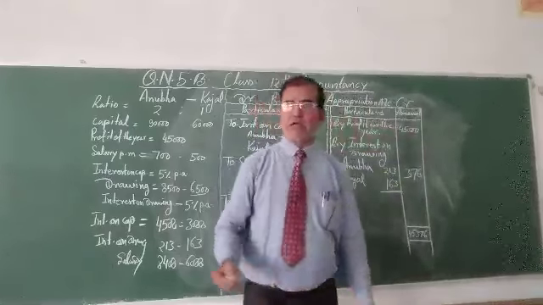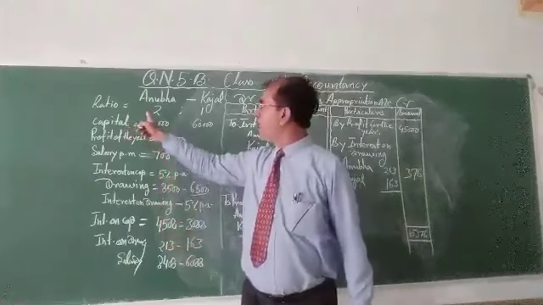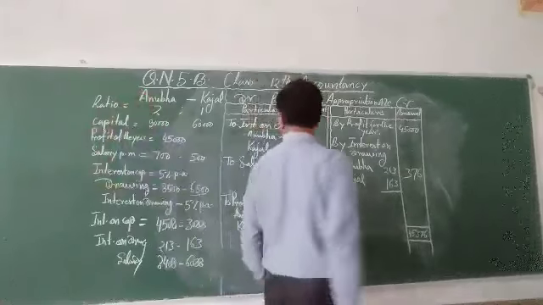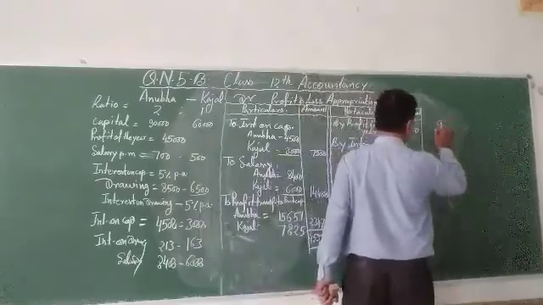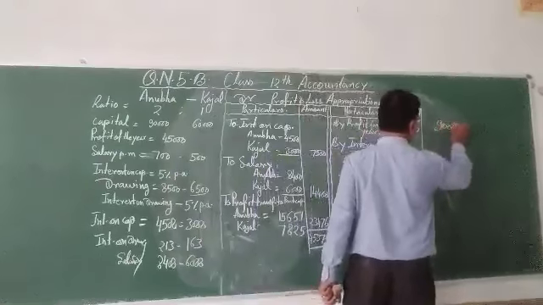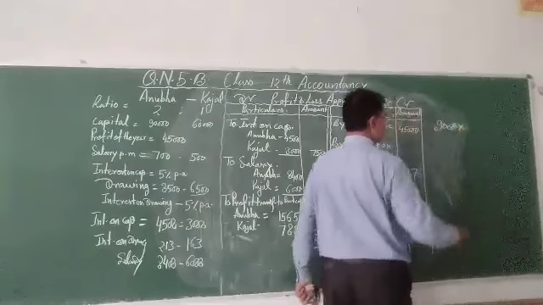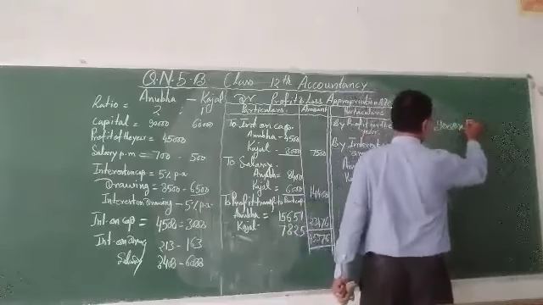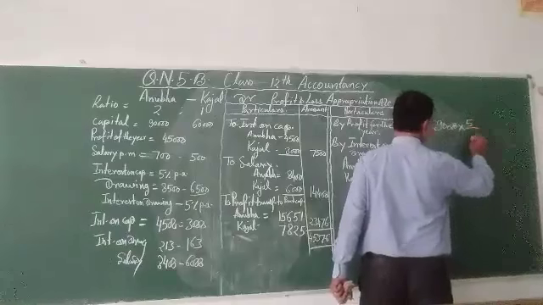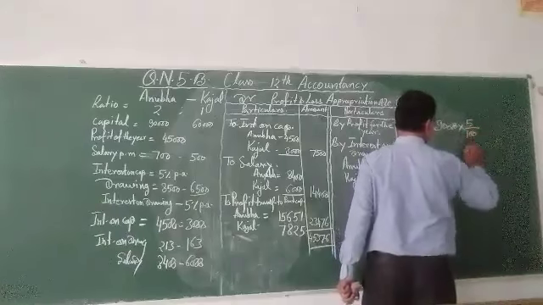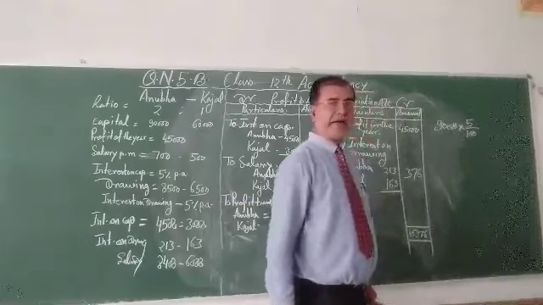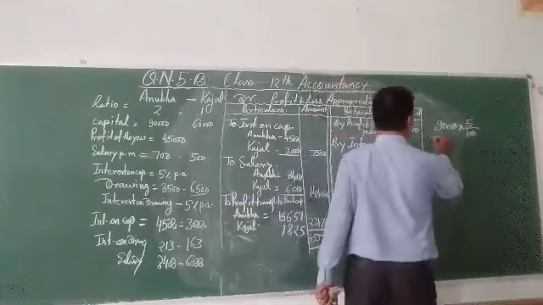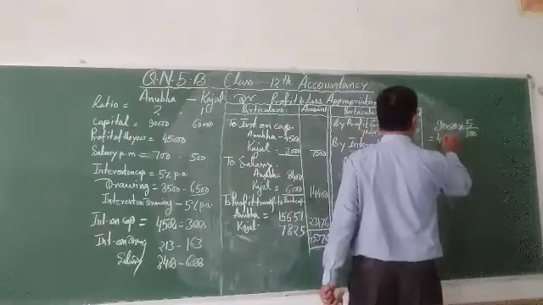Whatever the amount contributed by Anubha, 90,000 into rate of interest 5/100 is equal to 4,500.